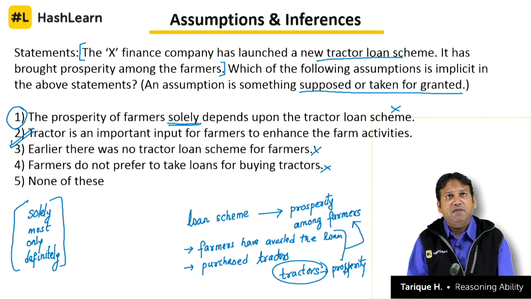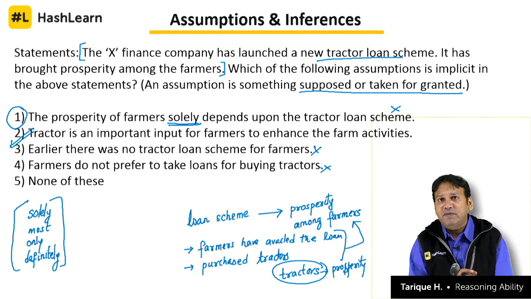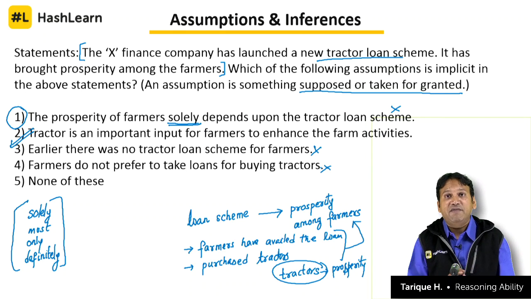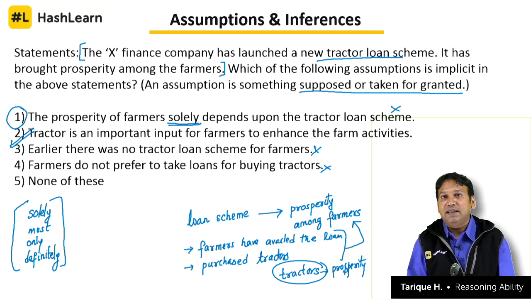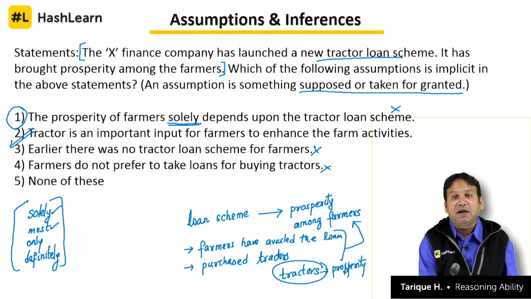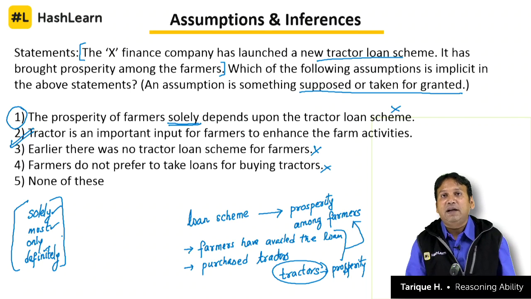So keep these four things in mind: one, stay in the scope of the statement, both assumptions and inferences have to be based directly on it. Any option that brings in a new concept, a new phenomenon, a new point in the answer option will be wrong. And fourth, if there is anything like these extreme words, solely, must, only, and definitely, then that also becomes an unlikely candidate for the right answer.